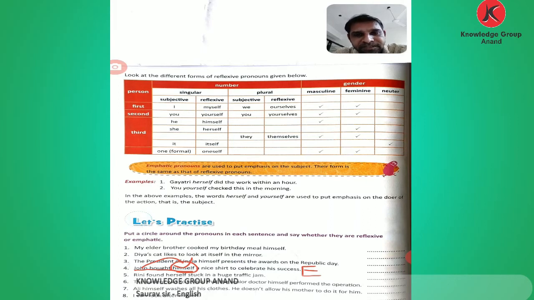Put a circle around himself. He was a successful person, so he puts stress on himself. John emphasizes himself. So the fourth one is an emphatic pronoun. He got success, that is why the emphasis is on himself. So the word himself is an emphatic pronoun.